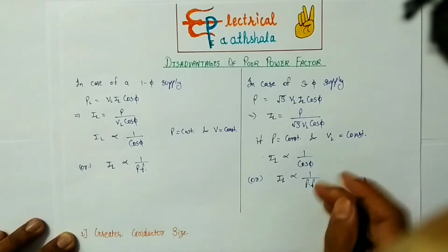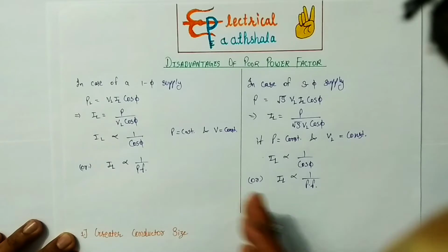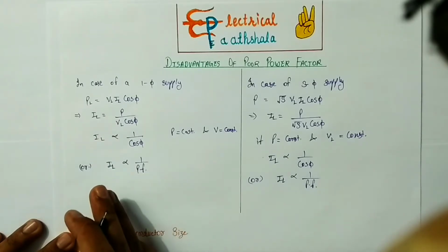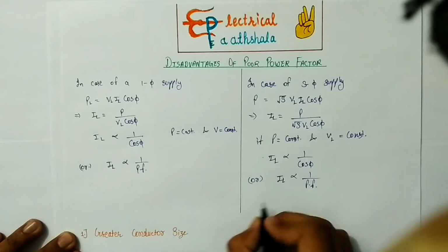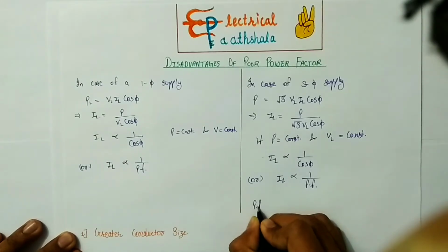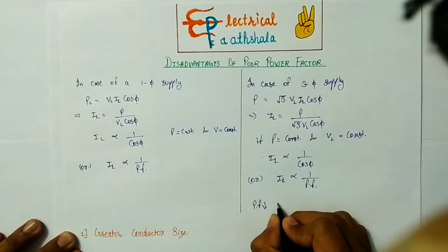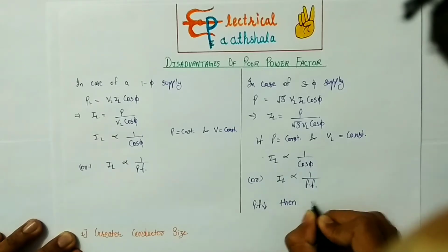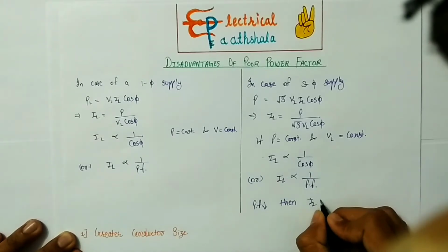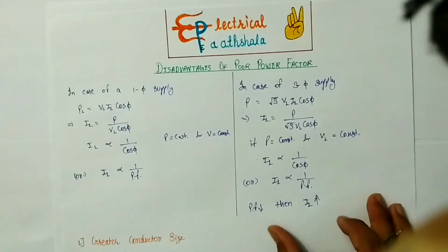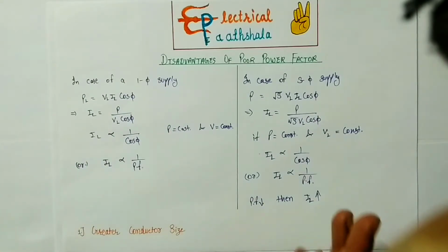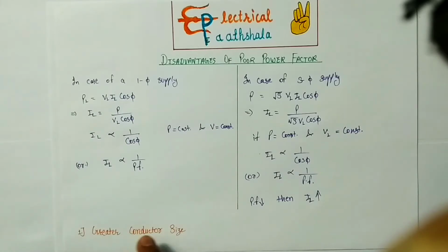Now in both the cases we saw that the current through the network, current in the electricity network, is inversely proportional to the power factor. It means that if power factor is low, then current through the electricity network will be higher, and this gives us our first disadvantage of poor power factor, and that is the greater conductor size.